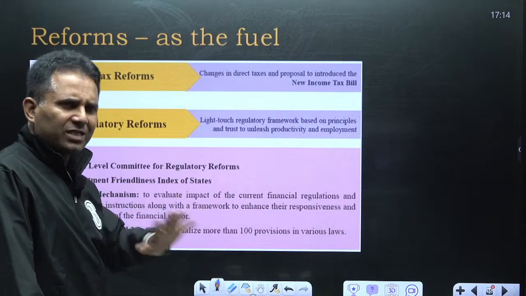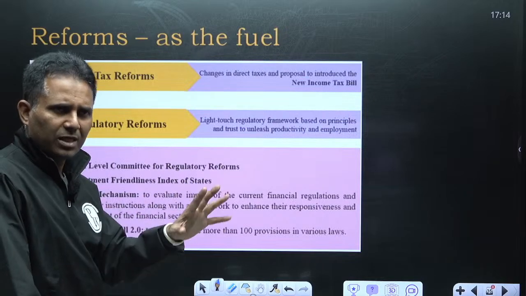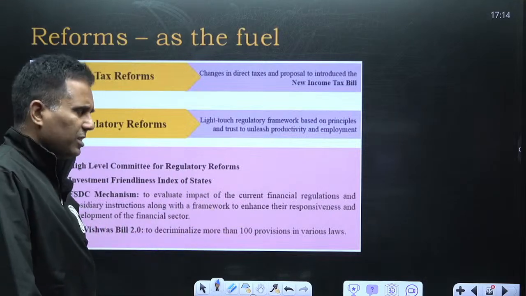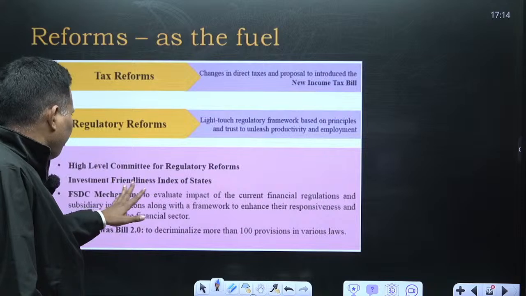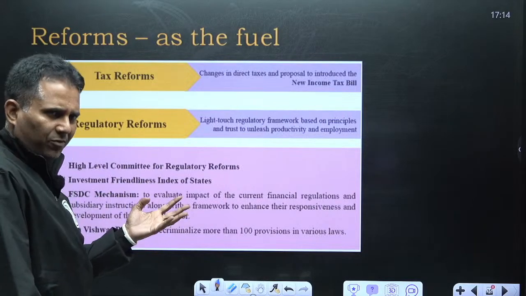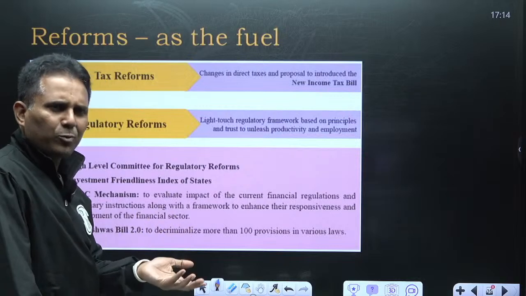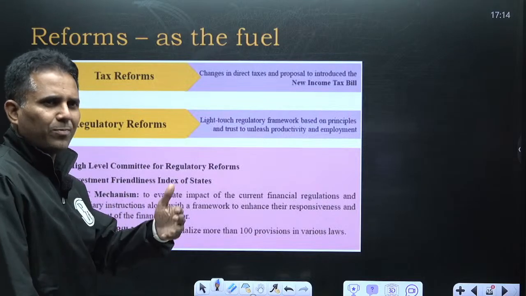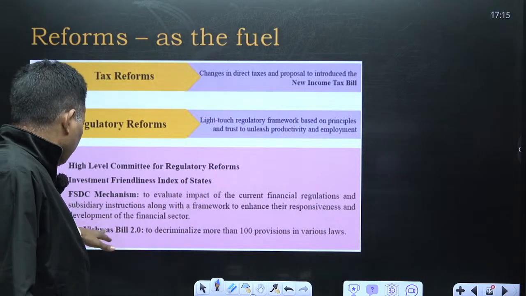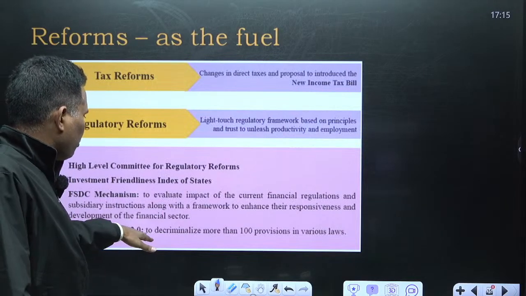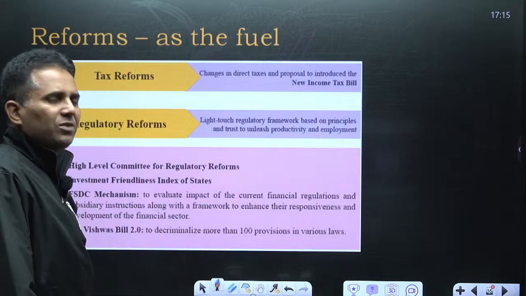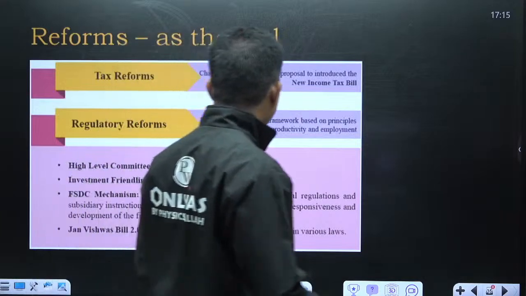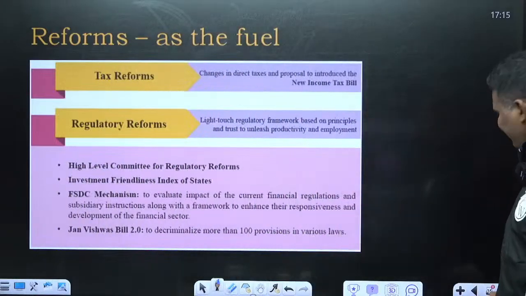But there is going to be aggressive focus on regulatory reforms in the coming years, because this term has been used several times in the budget presented by your finance minister. So there is a major focus on regulatory reforms, non-financial reforms also, like labor laws. There are a lot of procedures and compliance burden which hurts MSMEs. So this process will be improved, and compliance burden will be less for the companies. For example, Jan Vishwas Bill 2.0 will decriminalize more than 100 provisions in various laws. So criminal provisions will be decriminalized in 100 provisions in various labor laws. How these reforms will happen, we have to see in future.